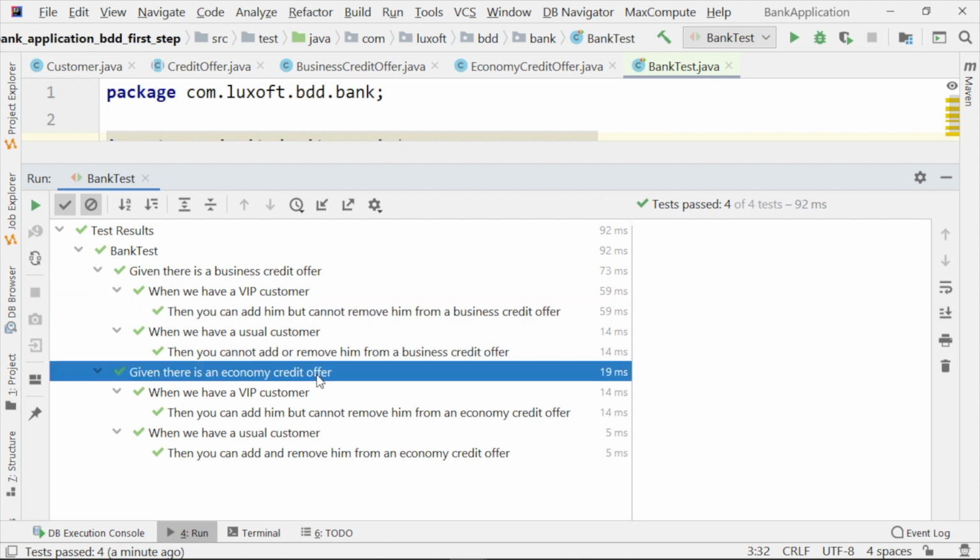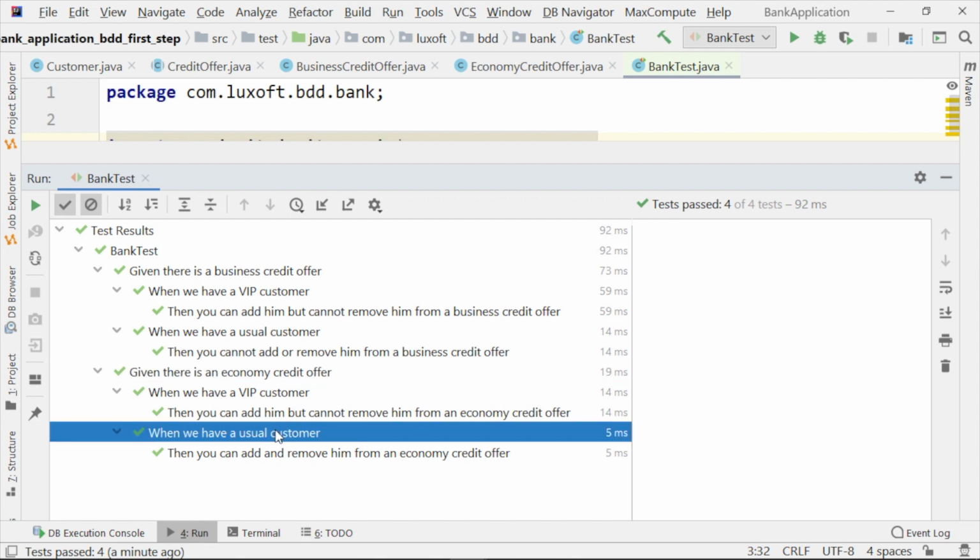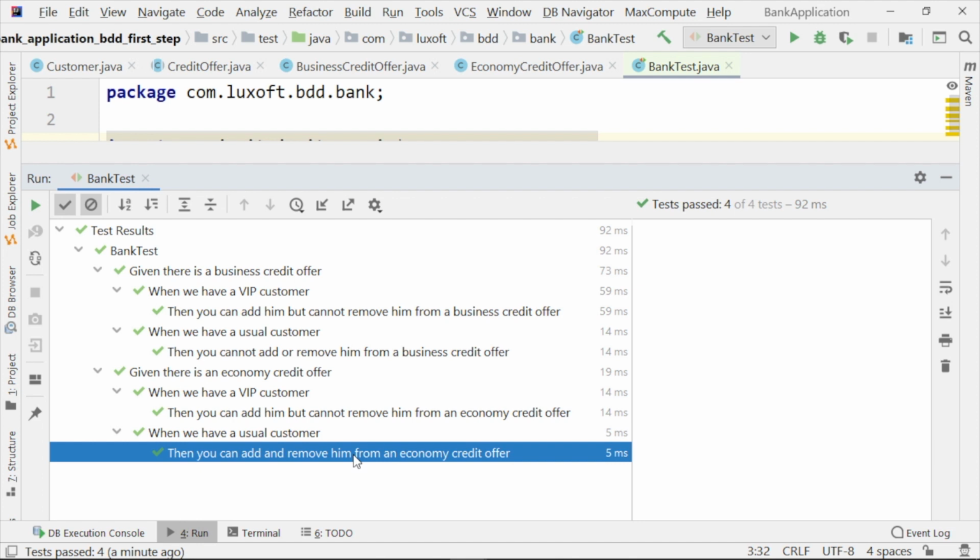Given there is an economy credit offer, when we have a usual customer, then you can add and remove him from an economy credit offer. So you have a good understanding of how the business logic addresses the business needs. And these scenarios may be the basis of the communication between the business analyst and the developer.